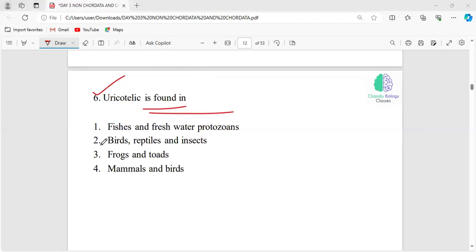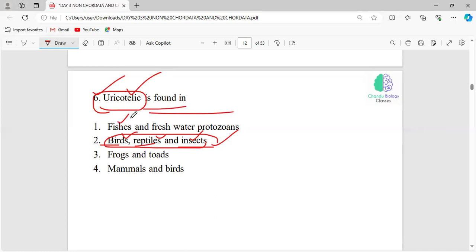Very good. Birds, reptiles, insects. These are all the animals, that is aves, arthropods, and reptiles. They are excreting the excreta in the form of uric acid. That is why we call them uricotelic.